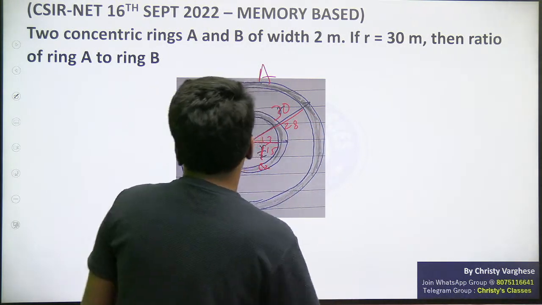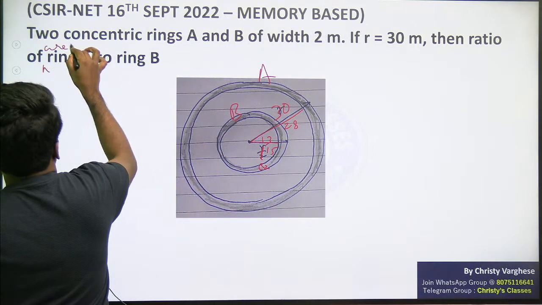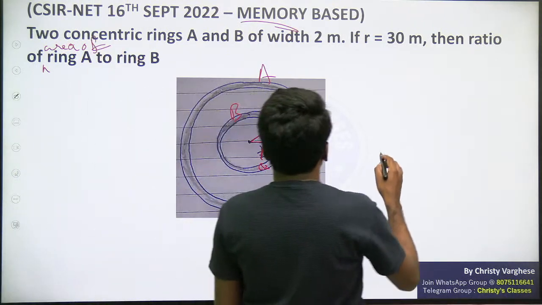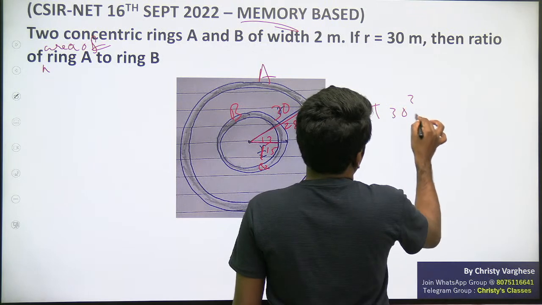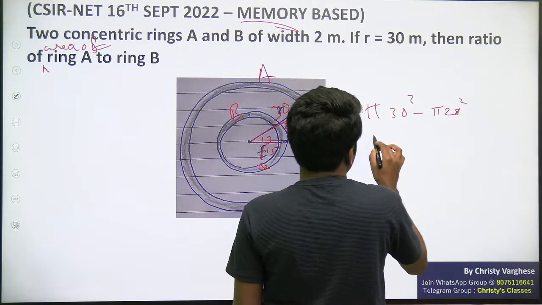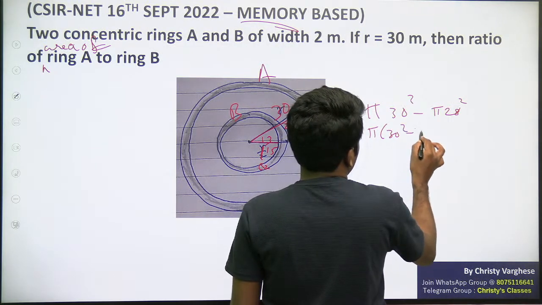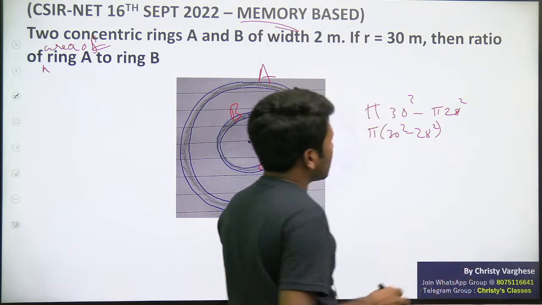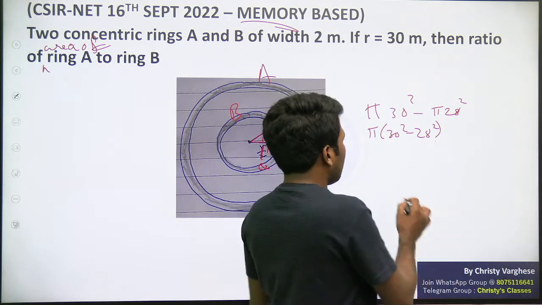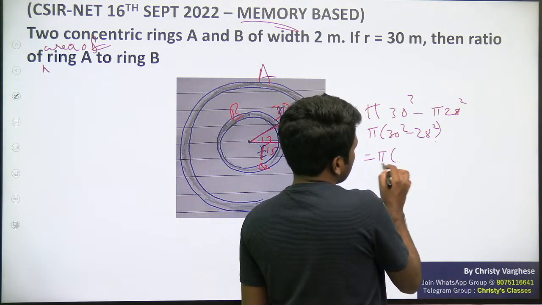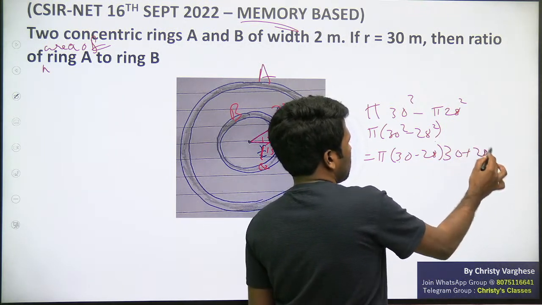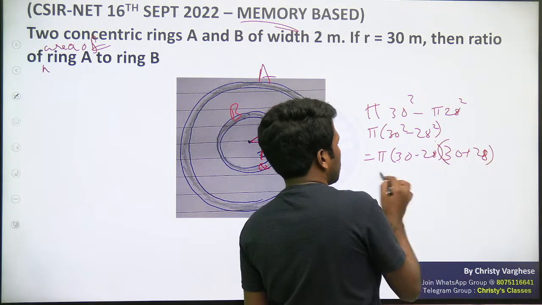Ratio of ring A area. Area of ring A, I guess. Memory based wordings. So outer ring area will be what? Pi 30 square minus pi 28 square. Are you all understanding that? That is pi into 30 square minus 28 square. If you know Mendel math, you can do 30 square 900, 28 square 784 and subtract it. Otherwise, you can also find pi into 30 minus 28 into 30 plus 28. That is up to you how you simplify it. Because a square minus b square is a minus b into a plus b.